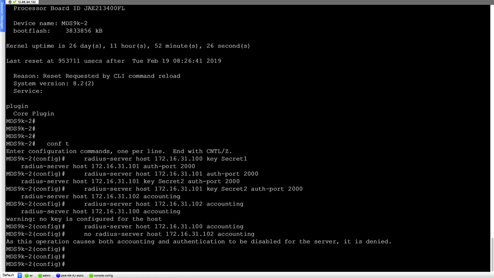And once we have defined the radius server, we can go ahead and configure AAA to use the radius server.